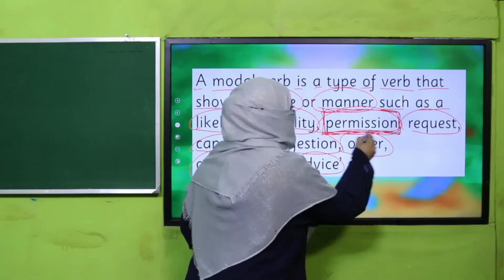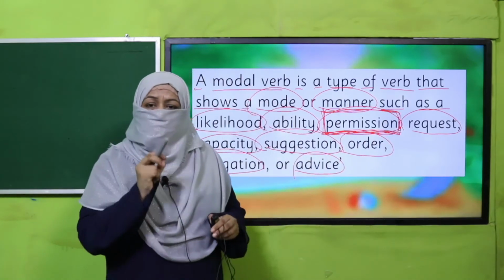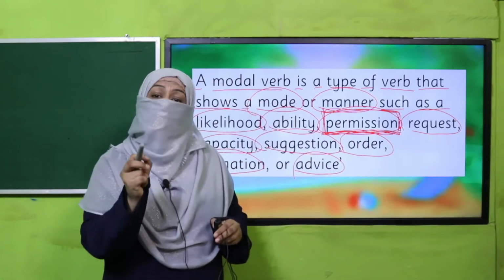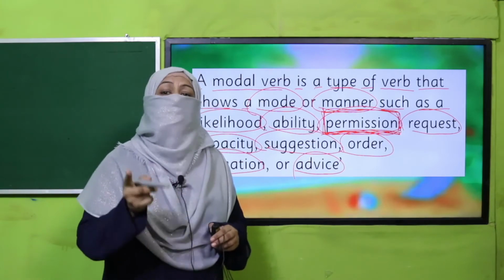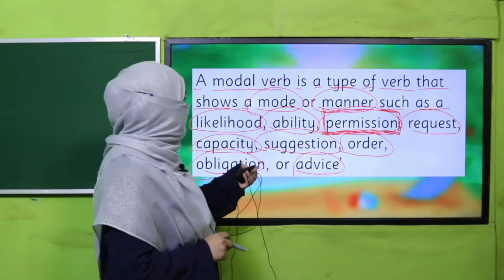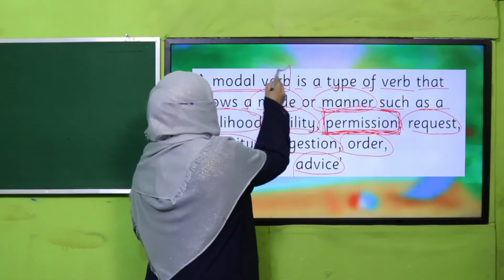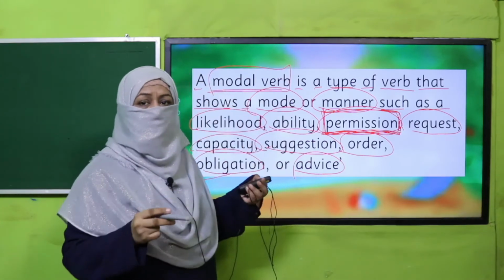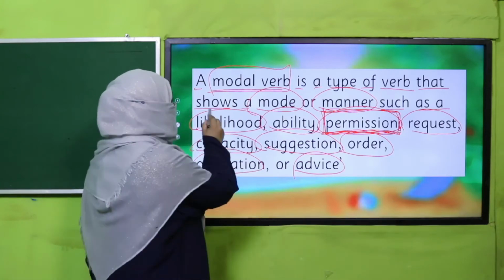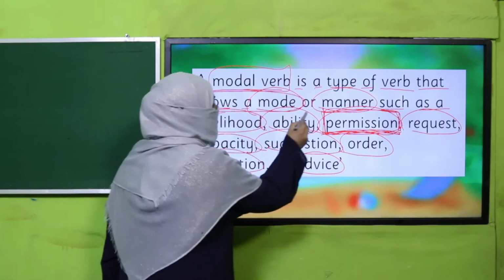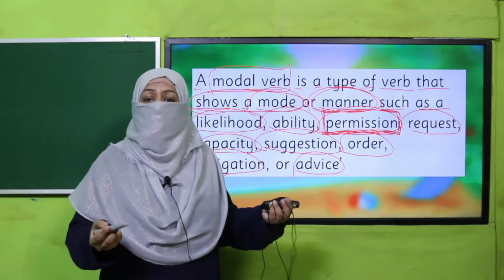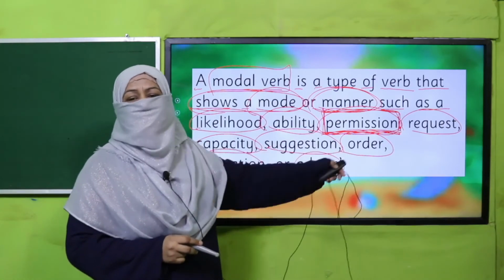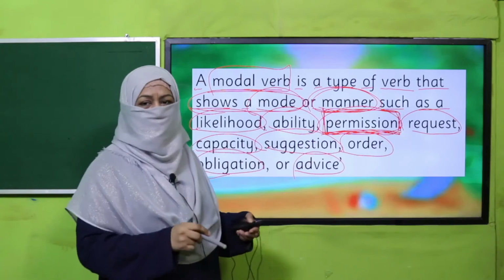So whenever you want to do something, and to do that, you need permission. So what will you use as a modal verb? May. Okay. So that is the definition of modal verb. What does a modal verb do? It shows a mode or manner. So you want to do something, but how? But after seeking permission, this is our focus for today.